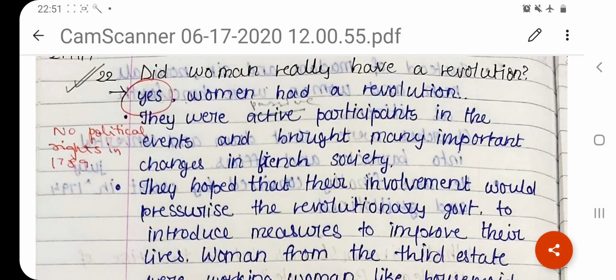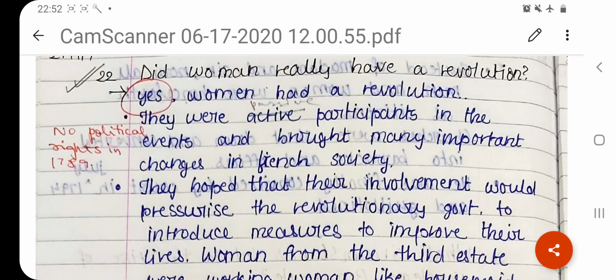Did women really have a revolution? So the whole question is, women are standing up for themselves, but did they really have a revolution? Now, what you see in history is there is no clear answer like no or yes, but for this question, we will say they probably did not really have a revolution like other people of society because women did not get the right to vote.